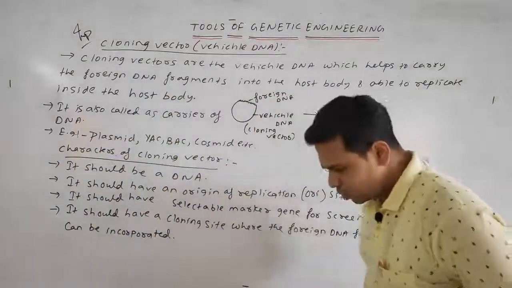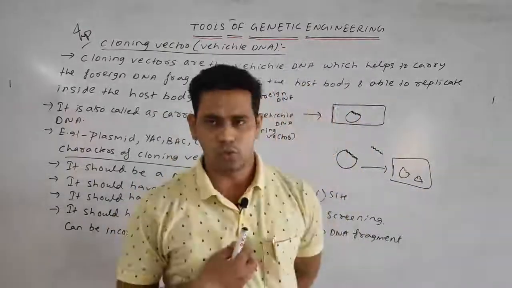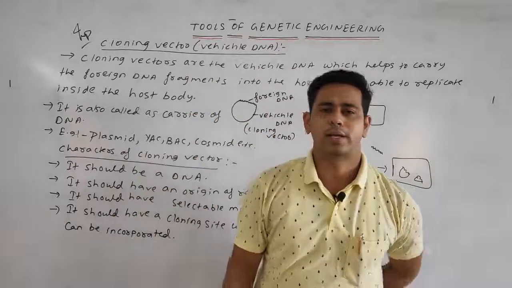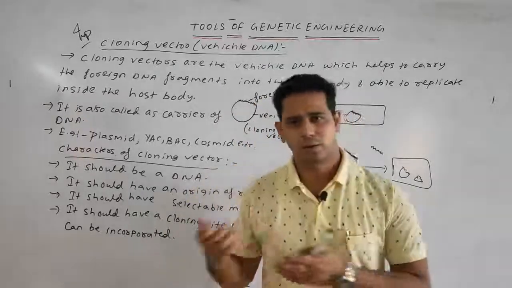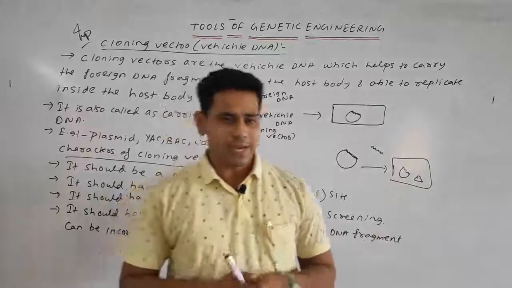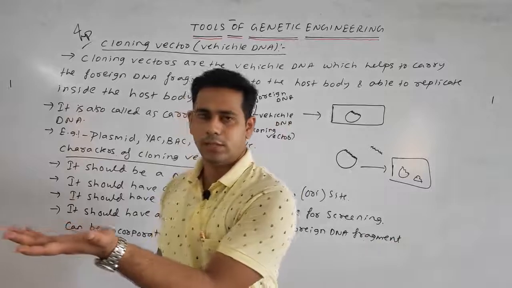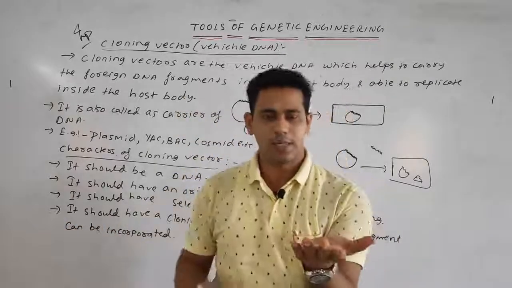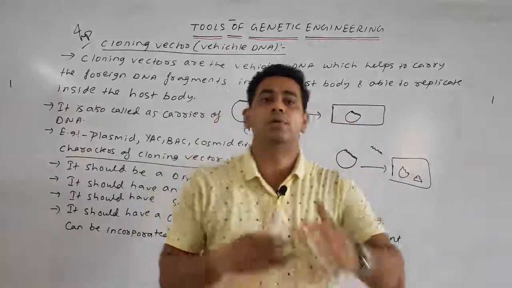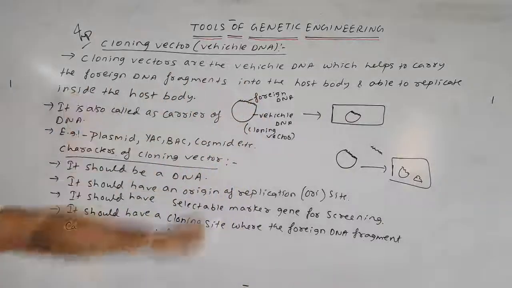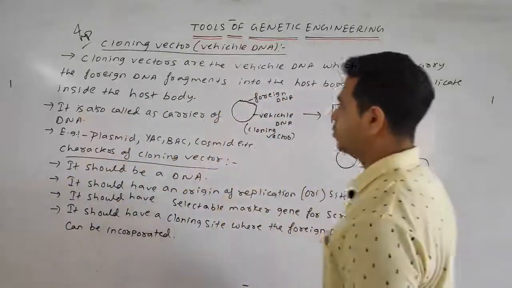We discussed that a cloning vector acts as a vehicle of the DNA, such as when I am coming to the school, or you are going to the market, you go by the help of a cycle, or a bike, or scooty, etc. So it acts as a vehicle which helps to carry the DNA, just as our bike helps to carry us, into the host body where it is able to replicate. So the cloning vectors are the vehicle DNA which help to carry the foreign DNA fragments into the host body and replicate inside the host body.